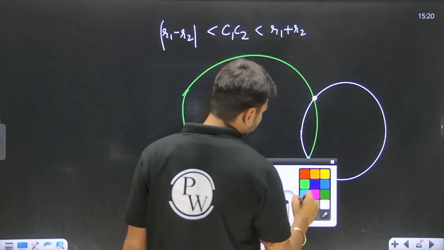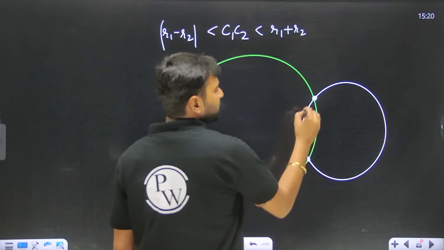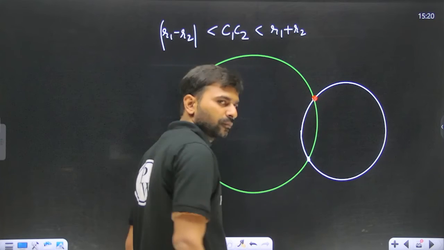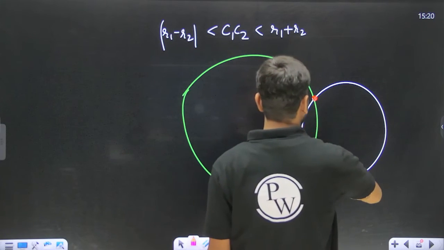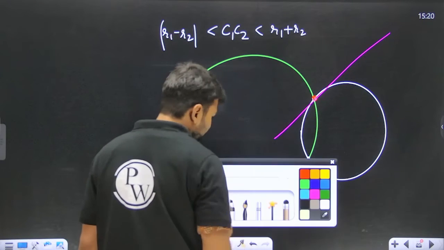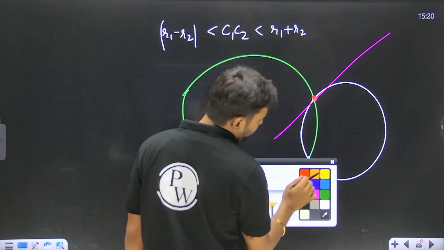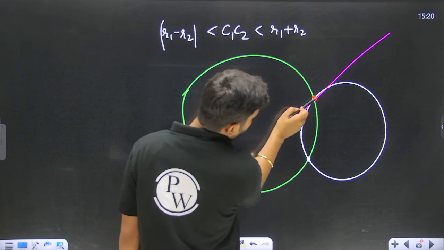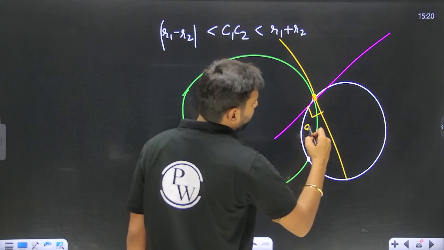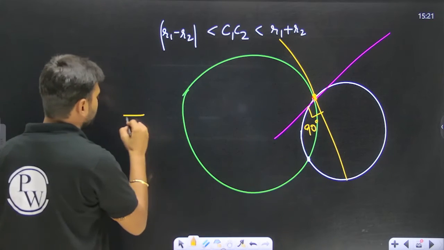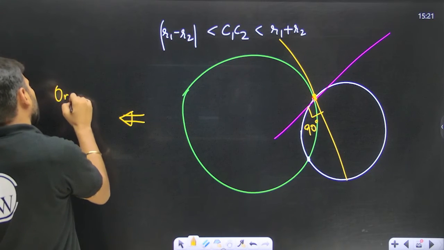Now understand what is orthogonality. So there is this common point. At this common point, if you draw a tangent for this white circle, the tangent will be drawn like this. And at this very same point, if you draw a tangent onto this green circle, the tangent will be drawn like this. If these two tangents are perpendicular, we say that the curves are orthogonal. You understood this?